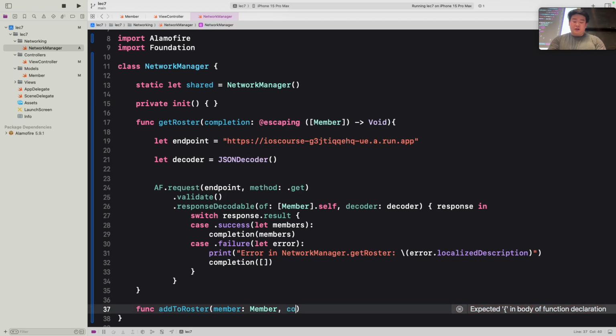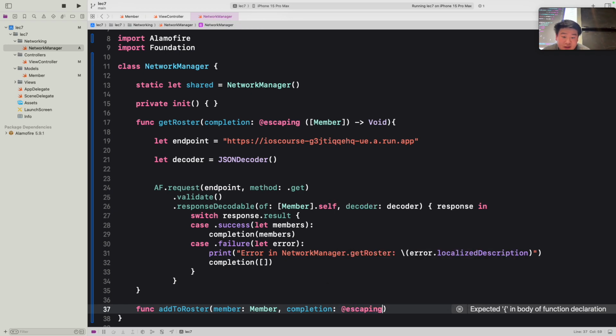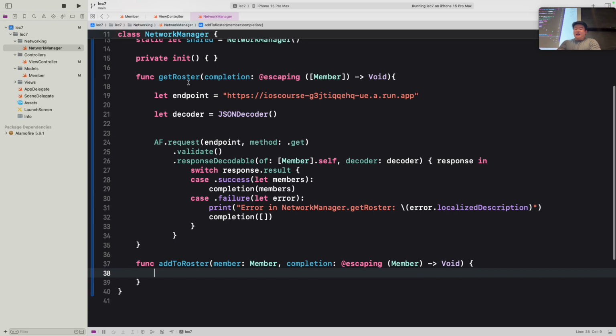And like before, we want another completion handler so we can ensure that no funny business happens. Let me just type that out real quick. This time our completion handler should only take a member. We want to return a member object rather than a list of members because we're only adding one member in this case. We're not fetching all of them. And again, we want this to return void. Okay, so now we have this function set up. It's essentially the same style as our get roster, except we have this extra parameter called member, and we have a completion handler where there's only one member rather than a list of them.